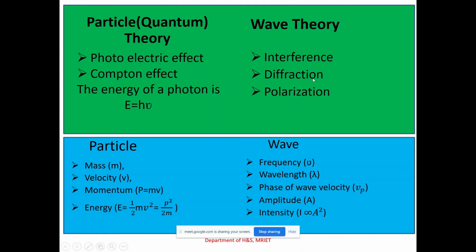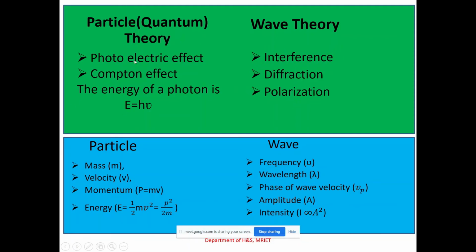Now see, if we observe these three phenomena, wave theory successfully explains these properties, but wave theory fails to explain these two properties. Both are related to light only. On the other hand, quantum theory successfully explains these two phenomena, but it fails to explain these three concepts.